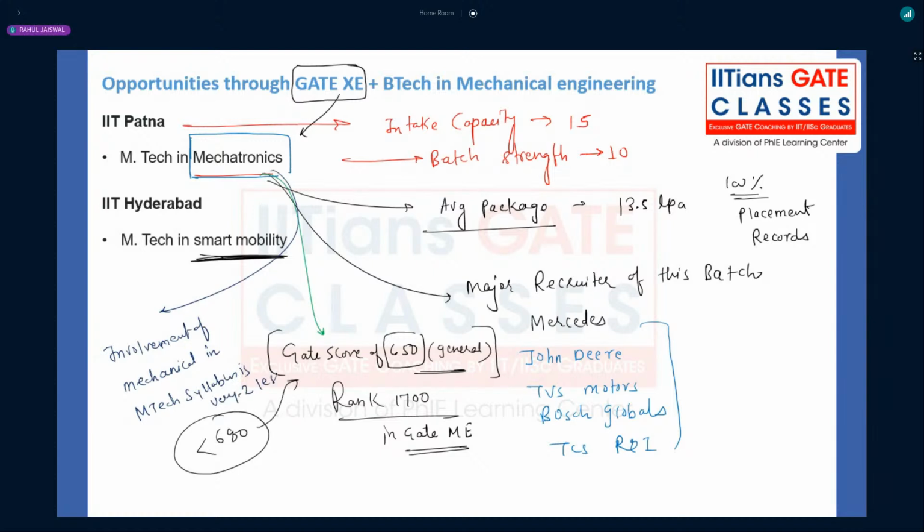The involvement of electrical and software domains will be very, very high. So you have to be very careful, based on your capability, whether you can handle it or not. You have to select accordingly, right? But other things are very, very good.